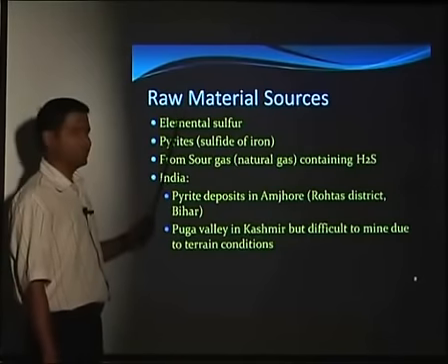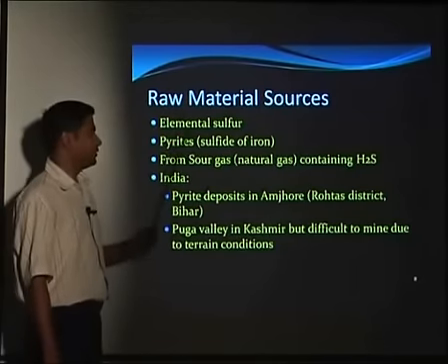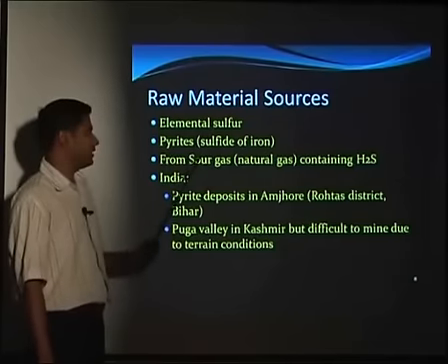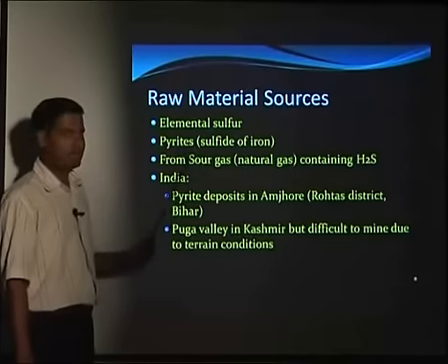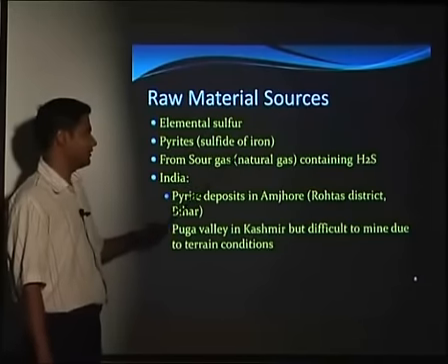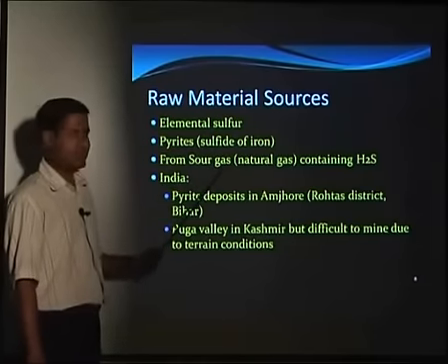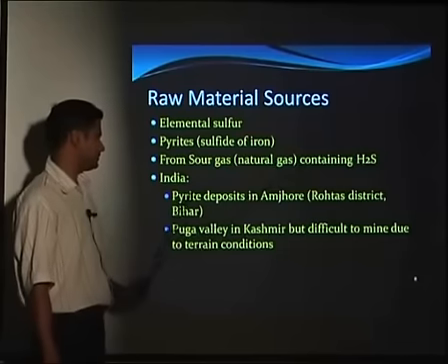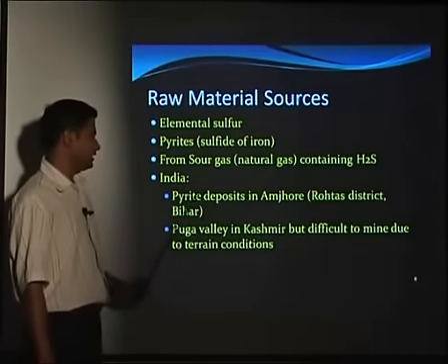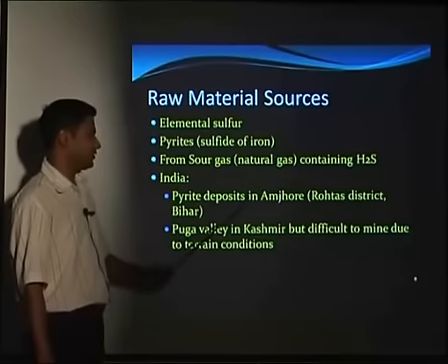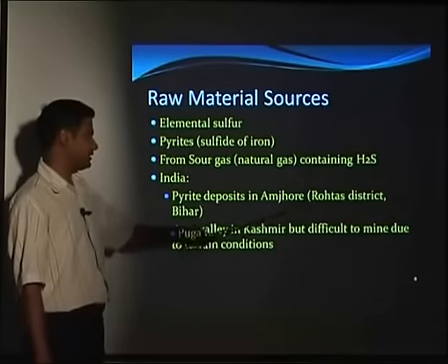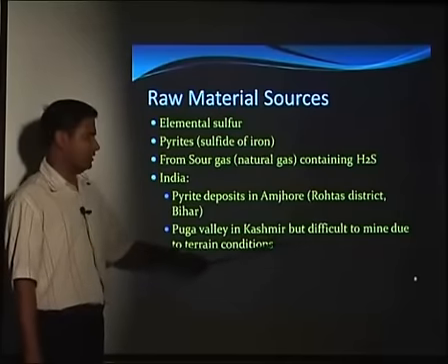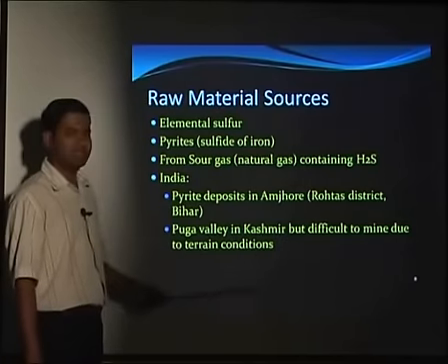The raw material sources of the sulfur: it can be obtained directly in elemental form, or it can be obtained from the pyrites, which are mainly sulfides of iron, FeS, or it may be from sour gas, that is from natural gas which contains hydrogen sulfide. In India, we can find pyrite deposits in Amjhore, in Rohtas district of Bihar, or in Pugah Valley in Kashmir. But it's very difficult to mine due to the terrain conditions in Kashmir.